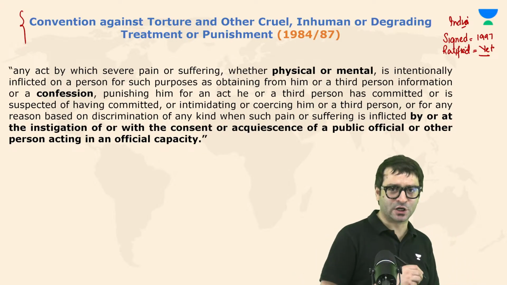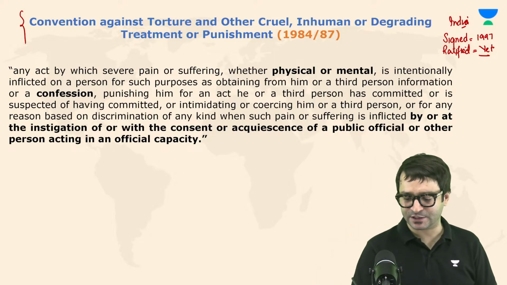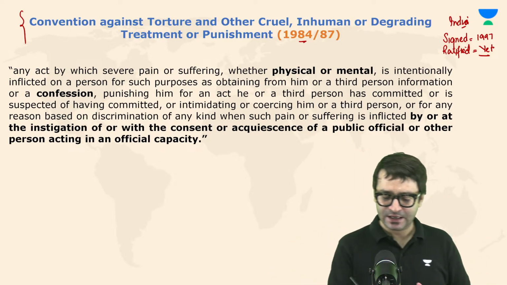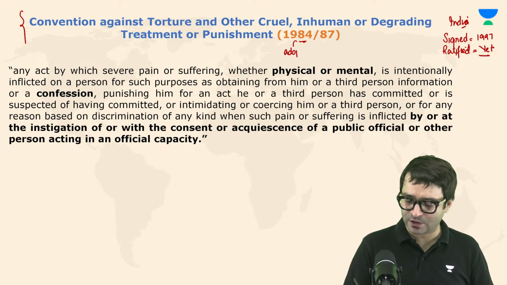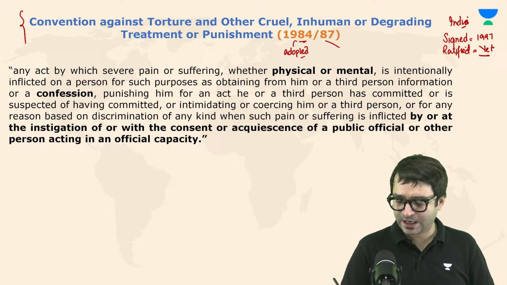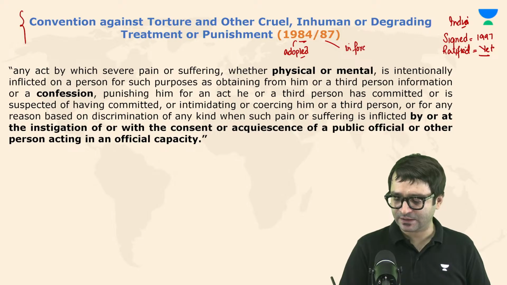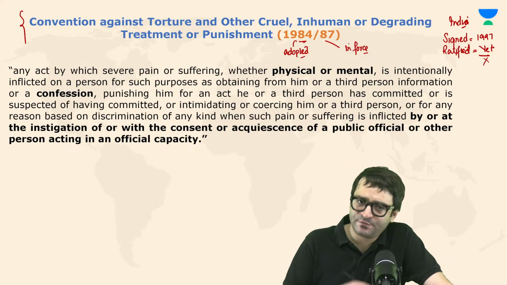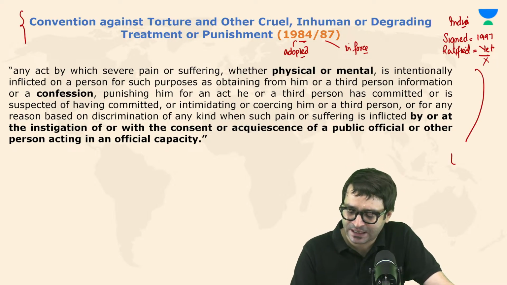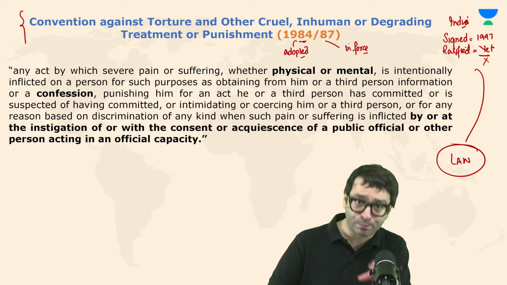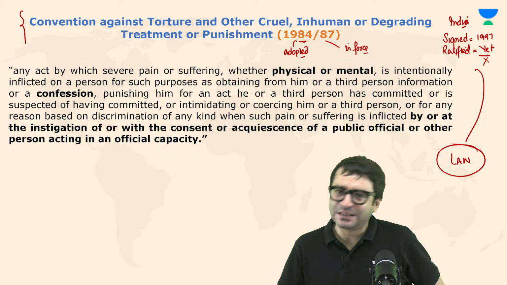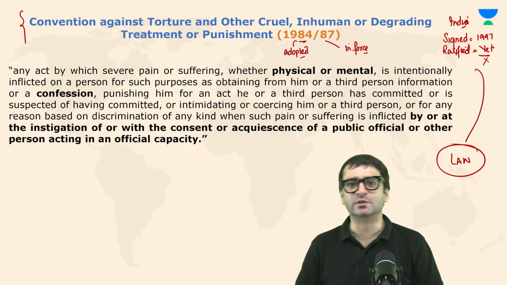This convention was adopted by the United Nations in 1984. You may be wondering, sir, what is this 1984/87? It was adopted in 1984. It came in force in 1987. 10 years later, in 1997, India has signed this convention, but it has not ratified. When it means India has not ratified, that means India is under no obligation to bring in a law against torture in India.